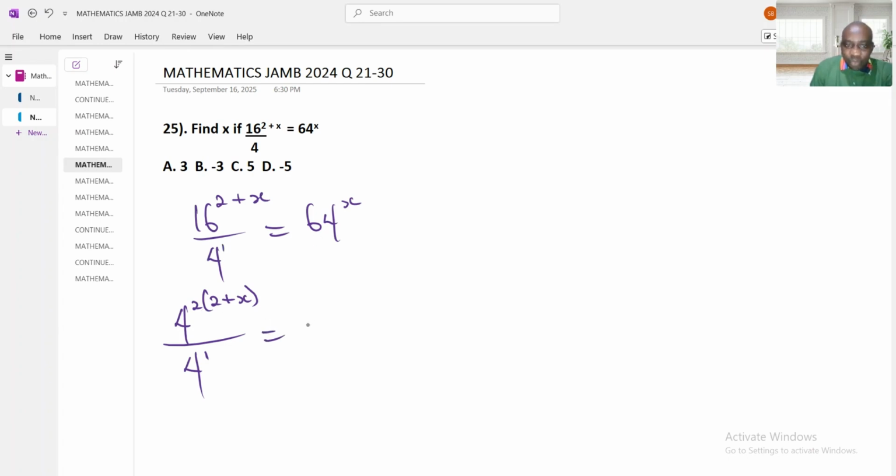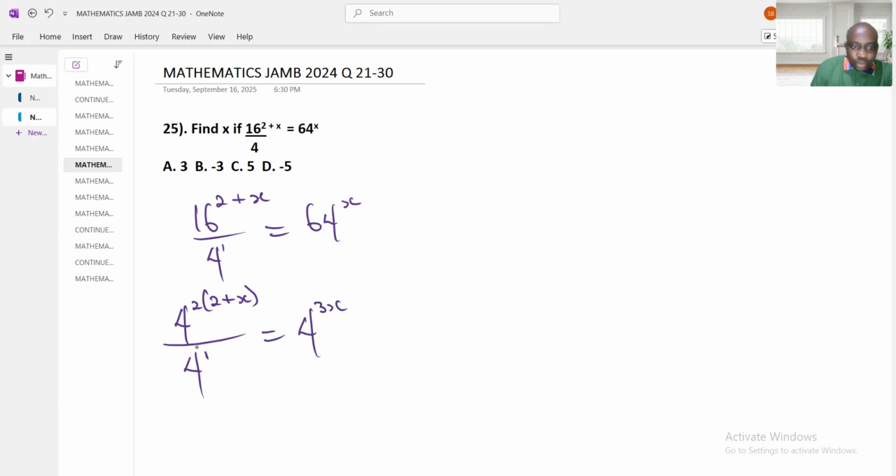What is 64? Now we turn this 64 to base 4 as well. What number can we multiply 4 by that will give us 64? That's 3 times. We are going to multiply 4 by itself 3 times. 4 times 4 is 16. 16 times 4 is going to give us 64. Therefore, 4 raised to the power 3x.